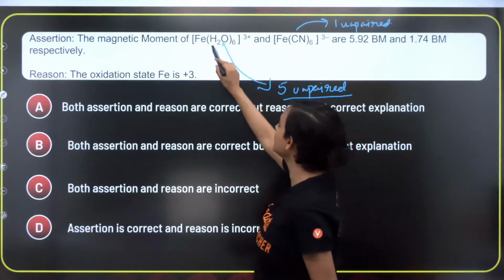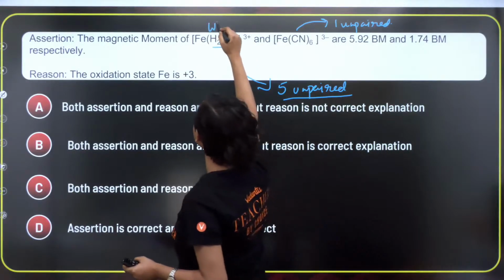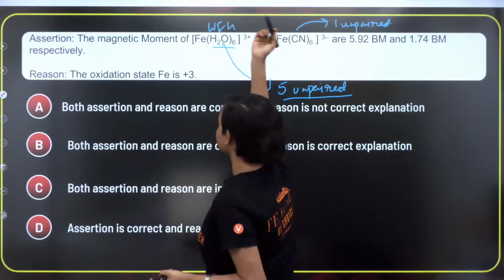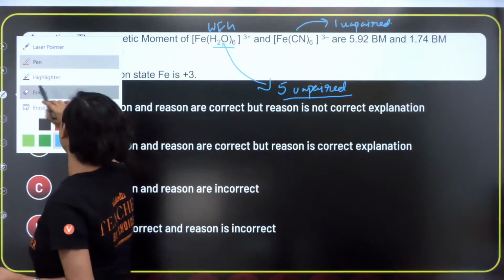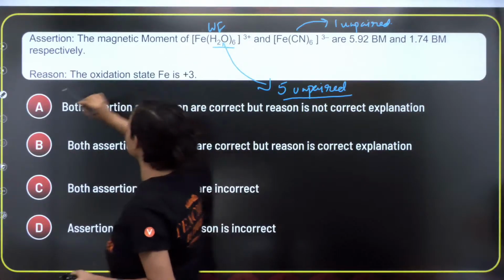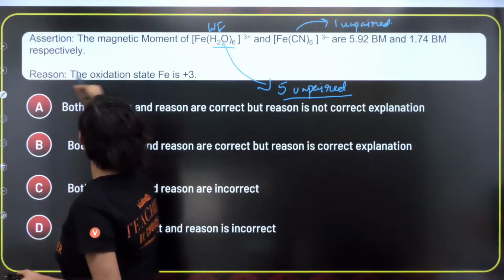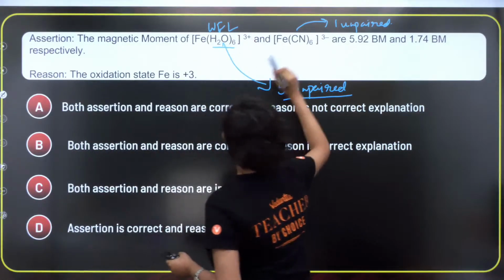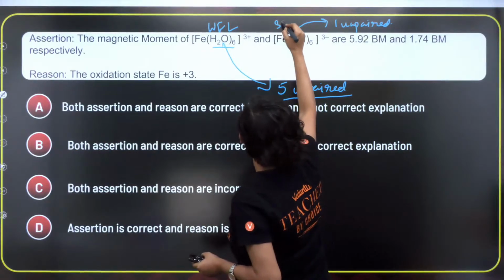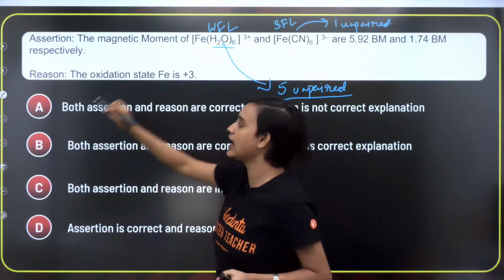Here, when we see it, we know that H2O is a weak field ligand again. And in [Fe(CN)6], CN is a strong field ligand, right?